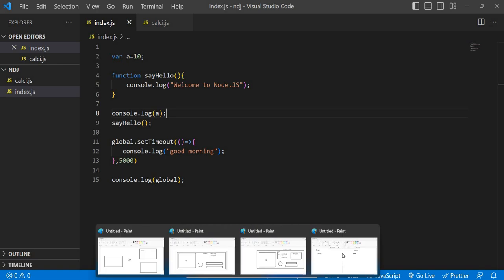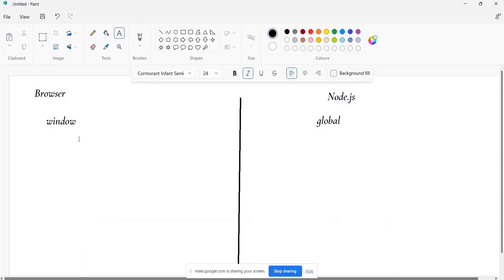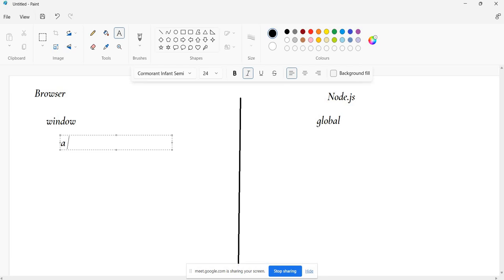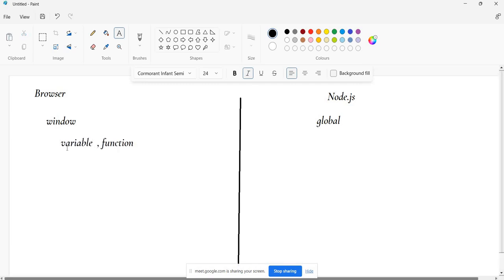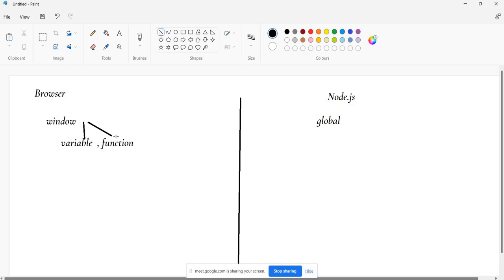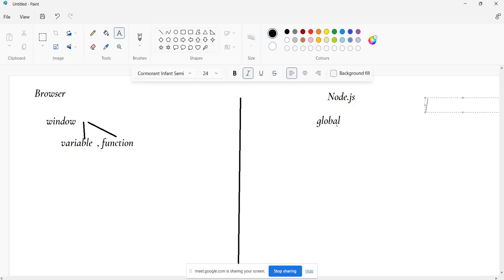And here I will mention a few more things. If you declare any variable or any function, by default in the browser, these are part of the window object. That means it will be global scope. The scope is very important. If you don't know what scope is, it's very difficult to survive as a JavaScript developer. Please go and learn all these things from any YouTube channel or our YouTube channel, that is fine.